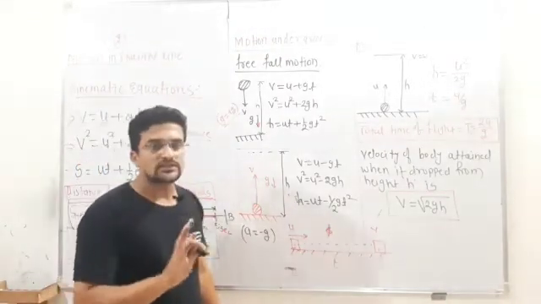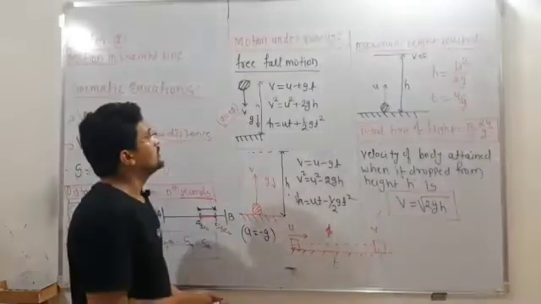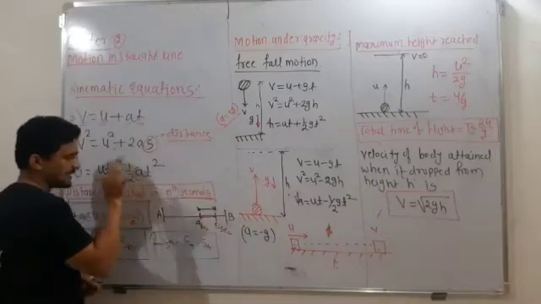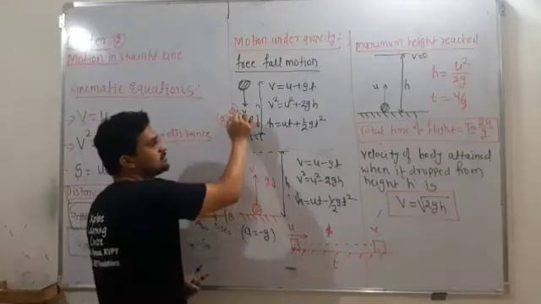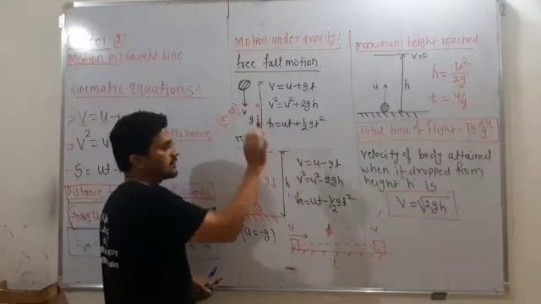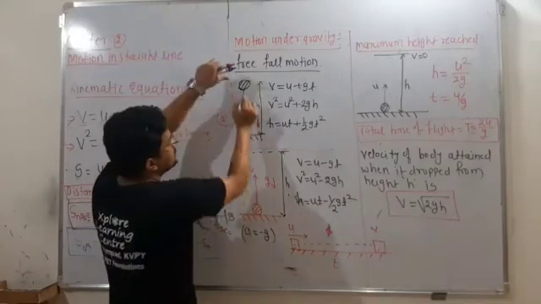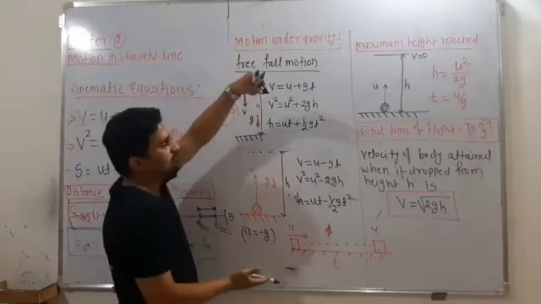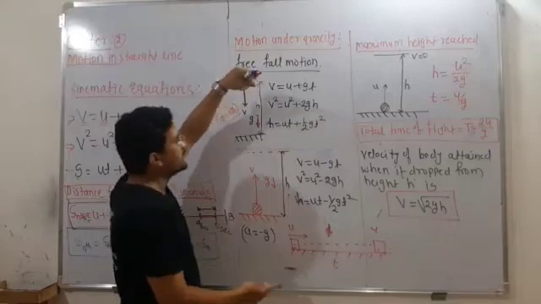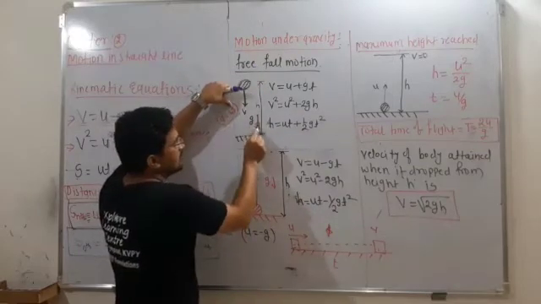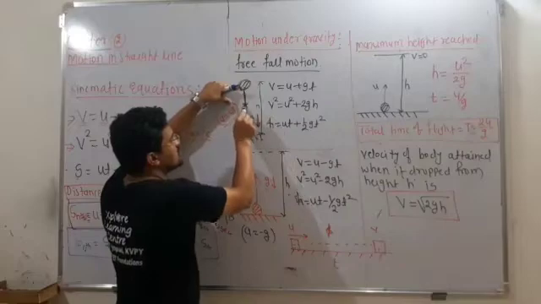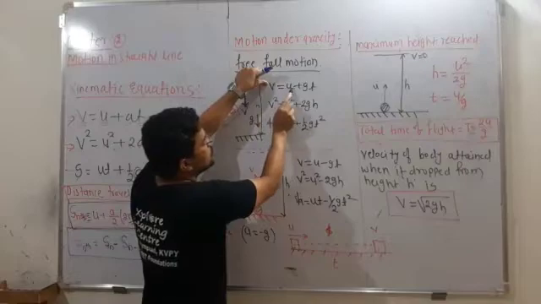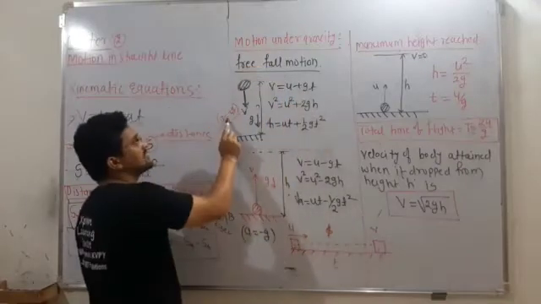So in both the cases there is a difference. In free fall motion, a becomes g, and here it is a, acceleration, but there a becomes g. So g becomes plus or minus. When the object is falling from the height towards the ground, then a is equal to what? g, because gravity is pulling down and the velocity is also in the same direction, so both are in the same direction. So the equation becomes v is equal to u plus gt, because here a is nothing but plus g.